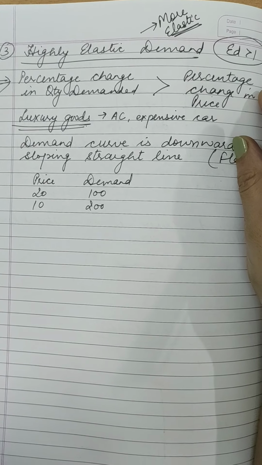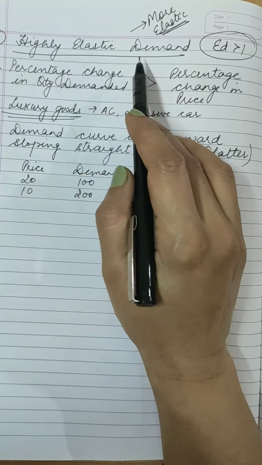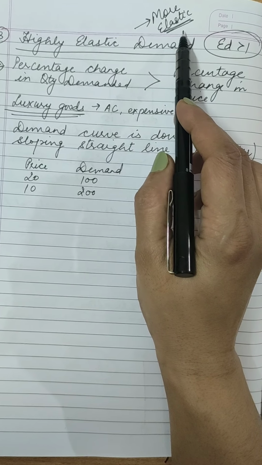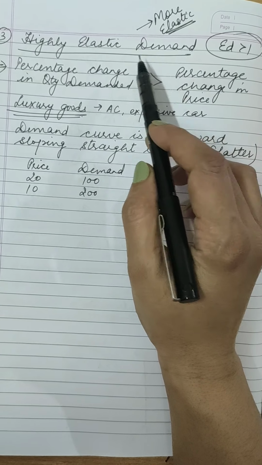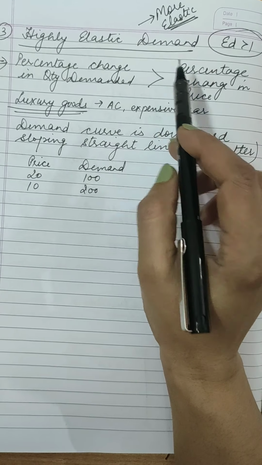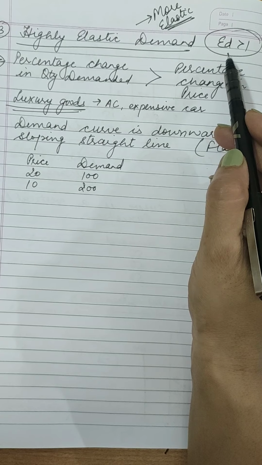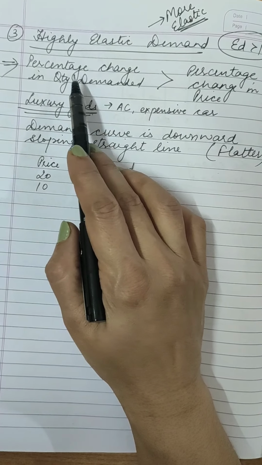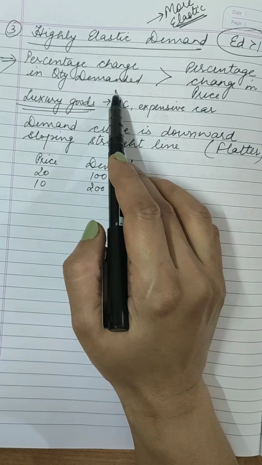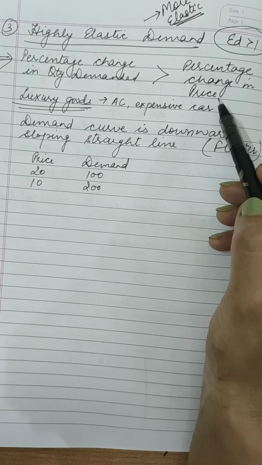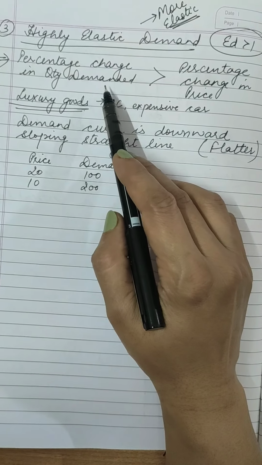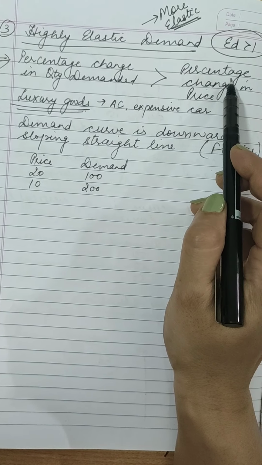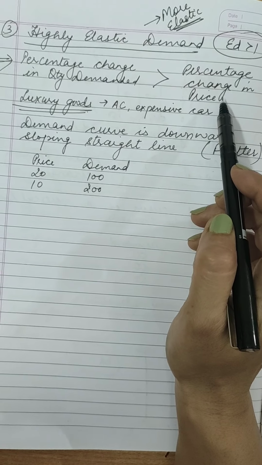Third degree of elasticity of demand is highly elastic demand. Highly elastic demand, which is also known as more elastic demand, or greater than unitary elastic demand. Here the degree of elasticity of demand is greater than 1. In this case the percentage change in quantity demanded is greater than percentage change in the price. मतलब डिमांड में ज्यादा चेंज हो रहा है, परसेंटेज चेंज ज्यादा है, और बहुत कम चेंज है परसेंटेज इन प्राइस.